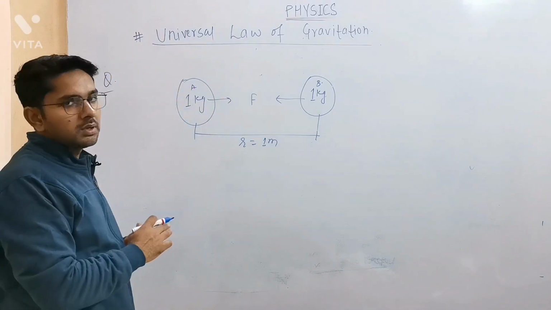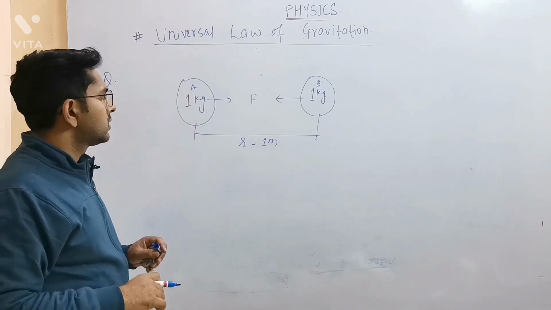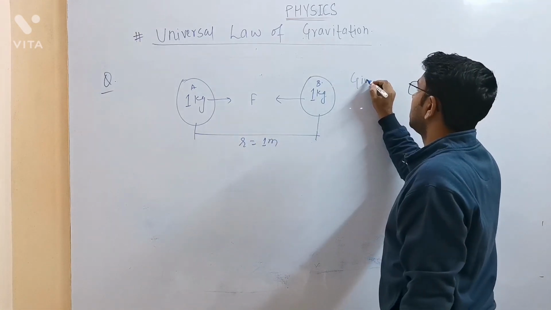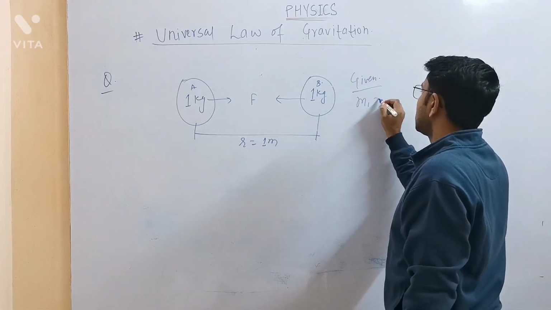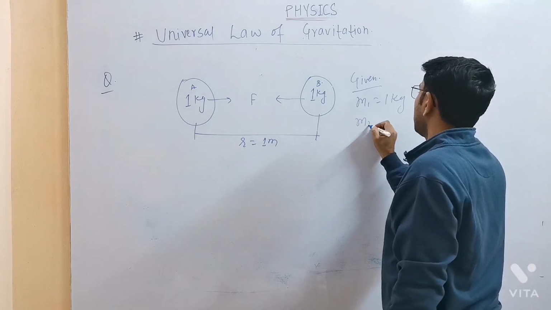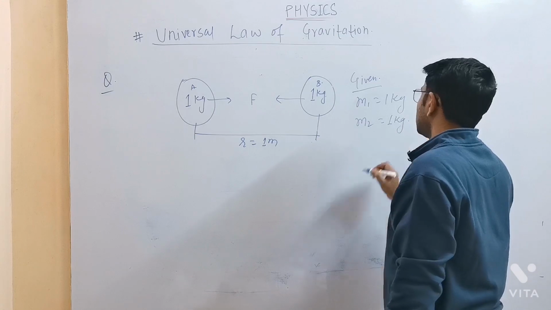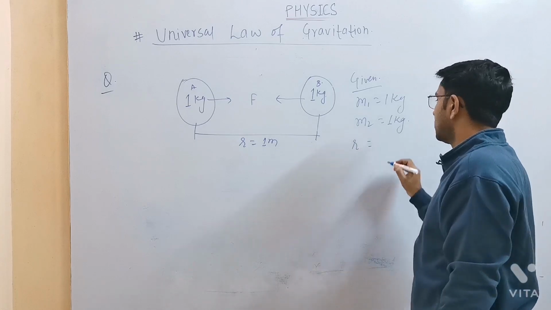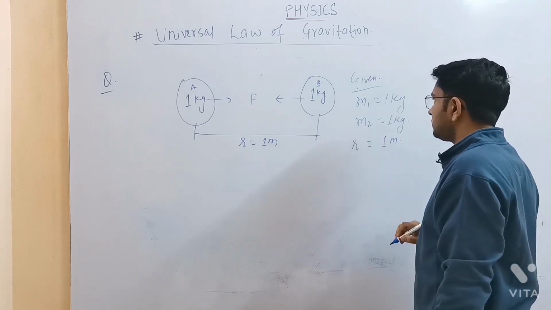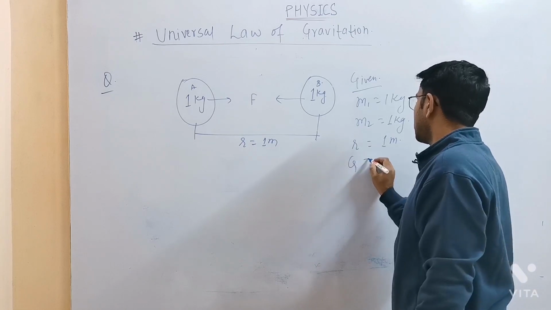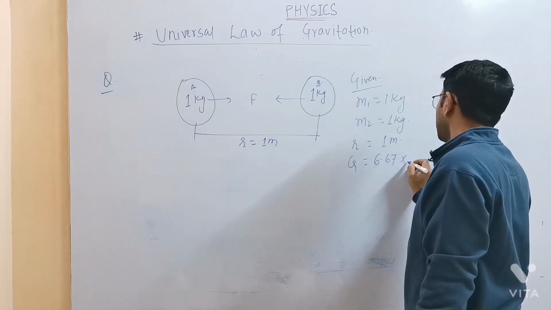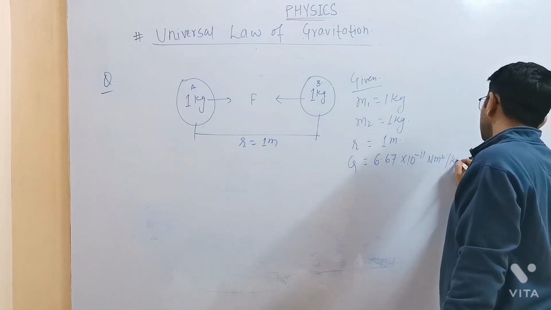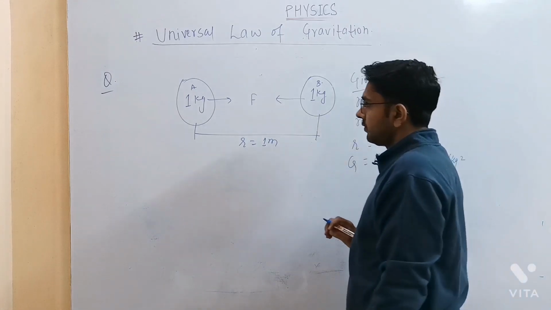So these are the diagrams which are required to solve any numericals of physics. I would prefer to first draw a diagram, then write the given data. So what are the given data we are having? M1 is 1 kg, m2 is 1 kg, then the distance between these two objects is 1 meter. Now what is the value of capital G we are having? 6.67 into 10 to the power minus 11 Newton meter square per kg square. This is what we are having.